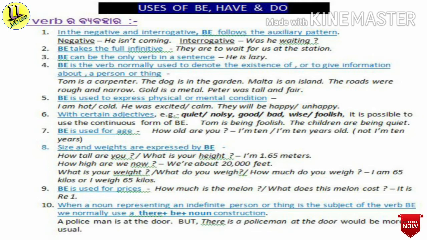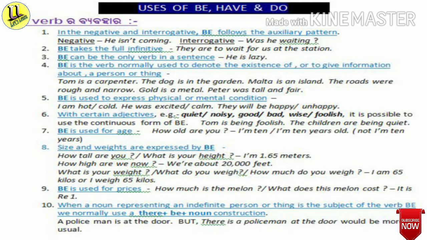We are about 20,000 feet. What is your weight? Or what do you weigh? Or how much do you weigh? I am 65 kilos or I weigh 65 kilos. Now you mark the use of be verb here.